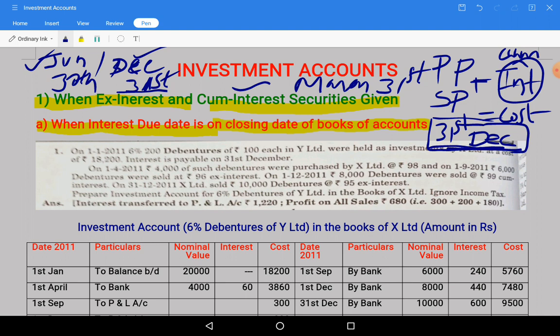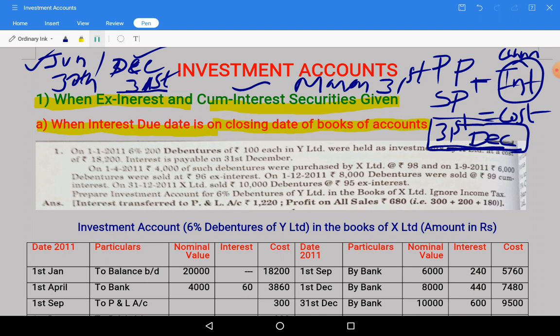In that situation, opening and closing values will include the interest component, if any investment exists on the opening date and closing date. Otherwise we should not. So hope you have understood till here.